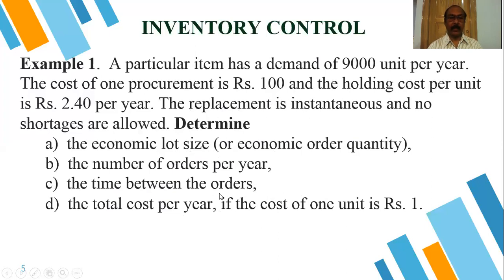We calculate the total cost if the cost of 1 unit is rupees 1. So here the item cost is given as rupees 1. Here the setup cost and the holding cost is 2.40 per item per year. Our item cost is 1 rupee. Now we move to the solution.